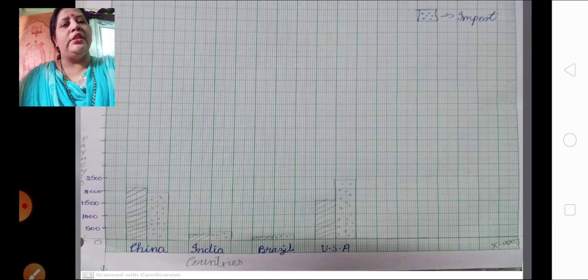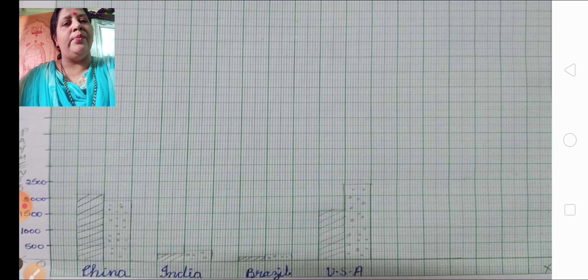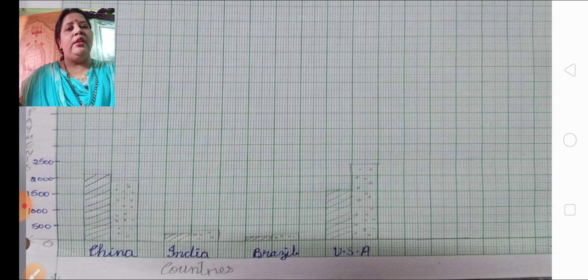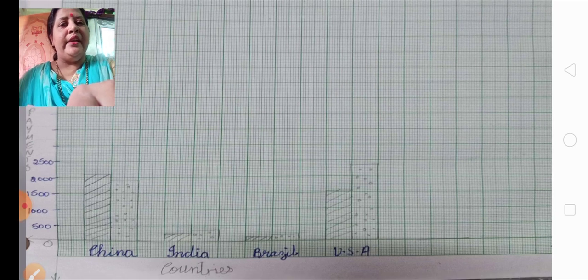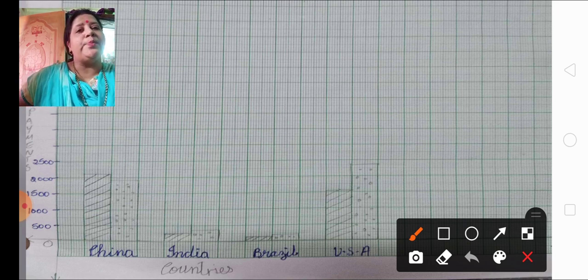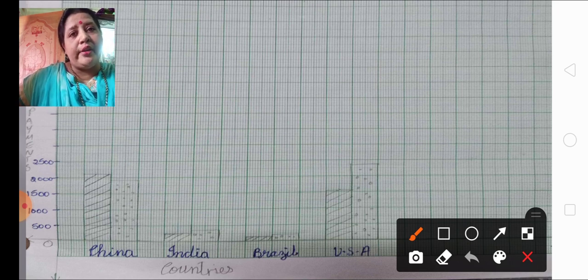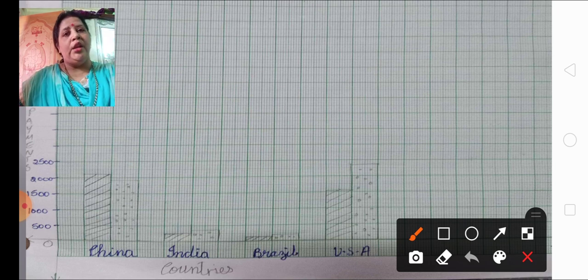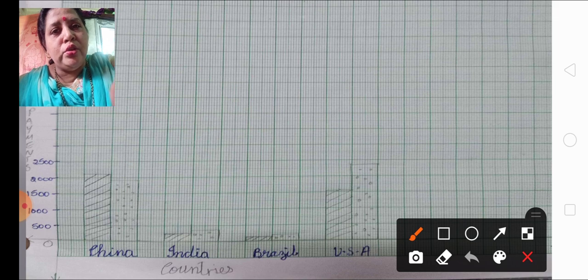Here also in this graph I have done the same procedure. Now we are going to specify the numbers. Now first of all, China. What was the export of China? Export of China was 2143. You can see over here 2000 is given.